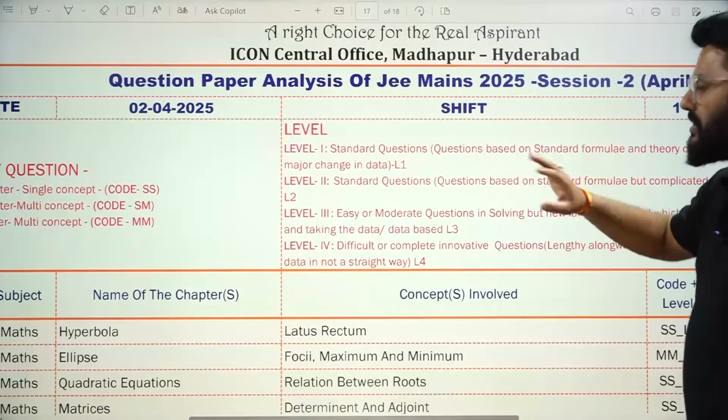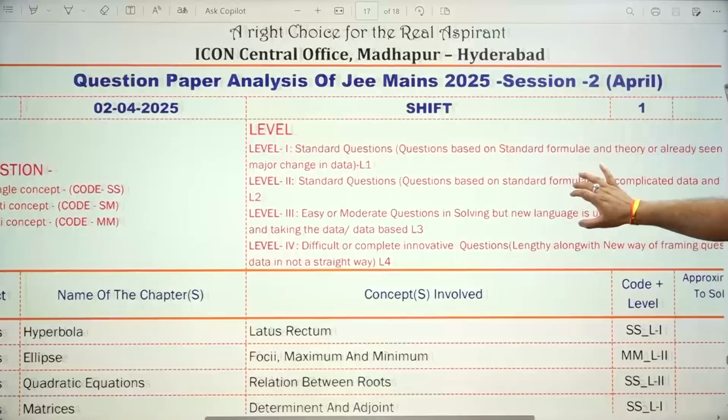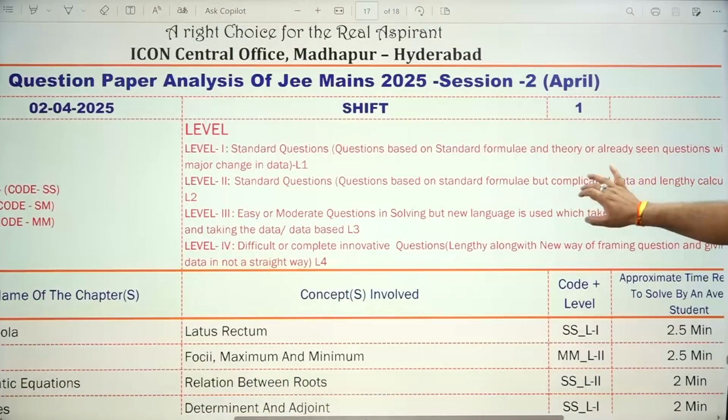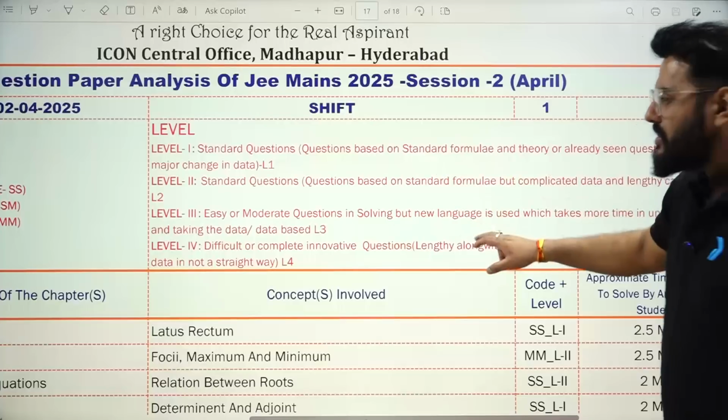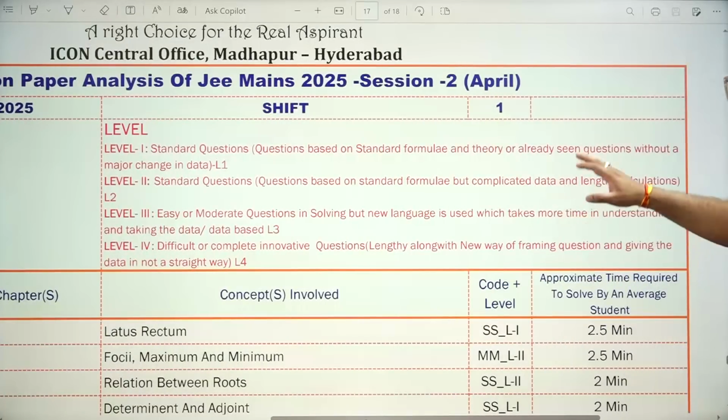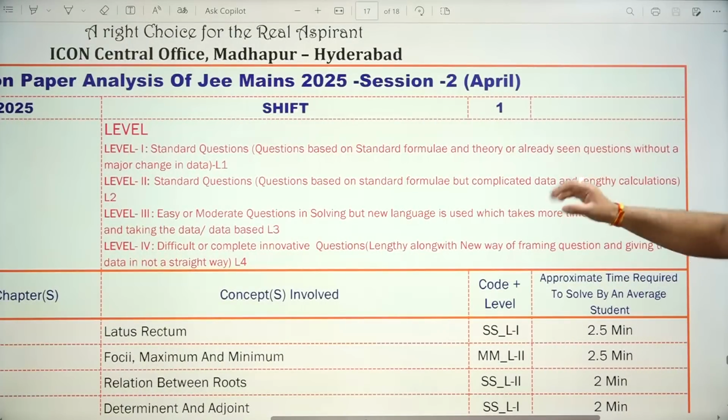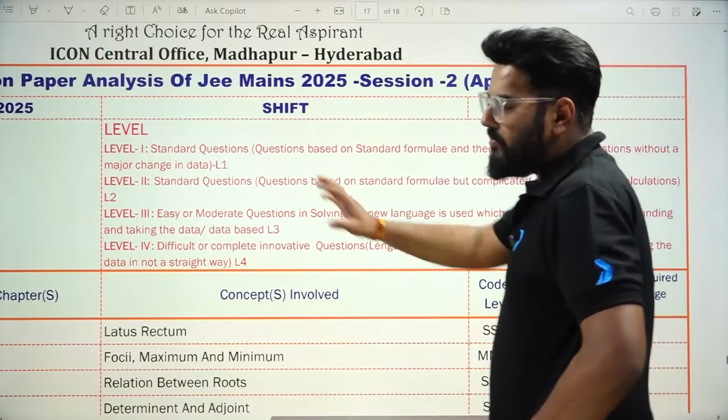So level 1 stands for a standard question based on standard formula and theory, which is already seen questions. Level 2 is a standard formula but with complicated data or lengthy calculation. Now level 3 over here is easy or moderate.